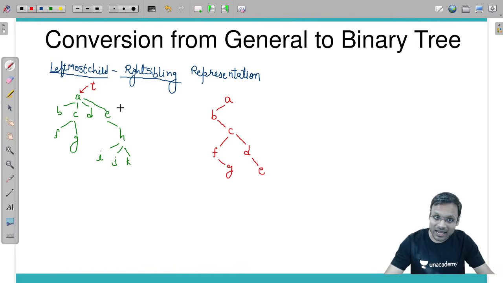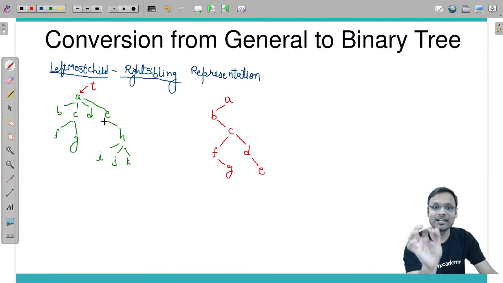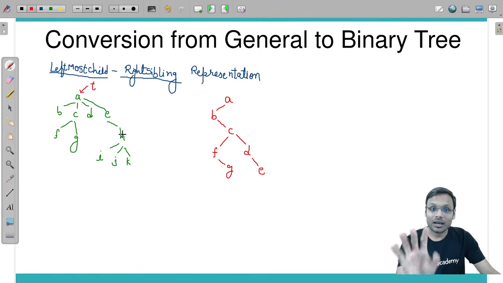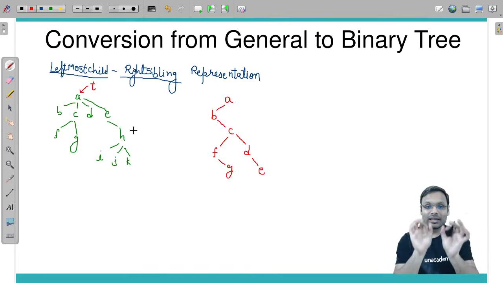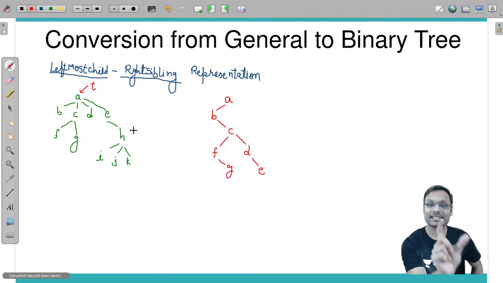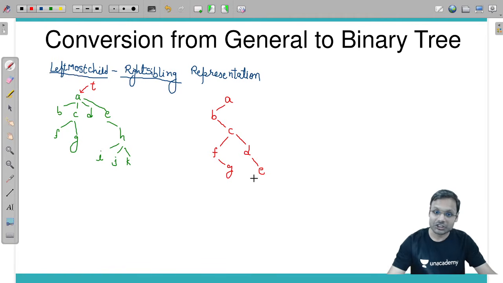Look at this. In this diagram, I have drawn the single child of E into the right side, but from the left side, which is the first child of E? The first child of E is the single child H. So the first child should come into the left only. I will represent H in the left. Is there any sibling of E? Nothing. H, what is the child? First child from the left side of H is I. And is there any sibling of H? No, nothing.